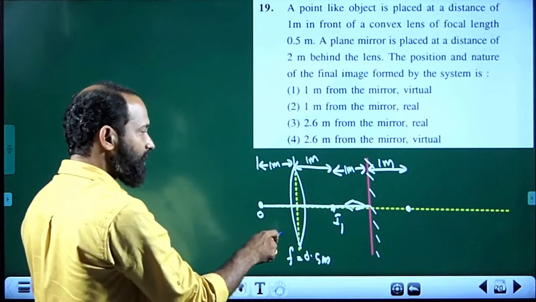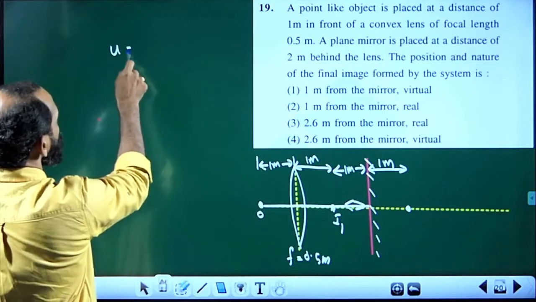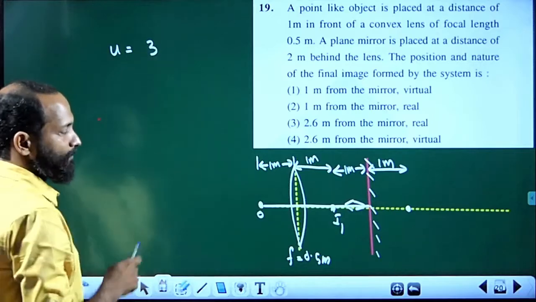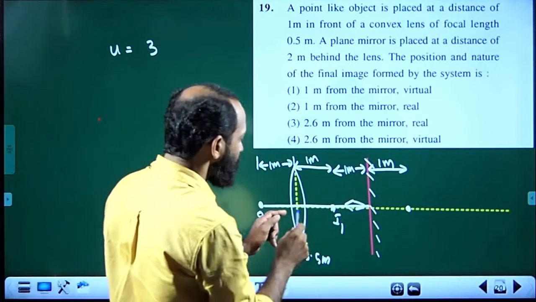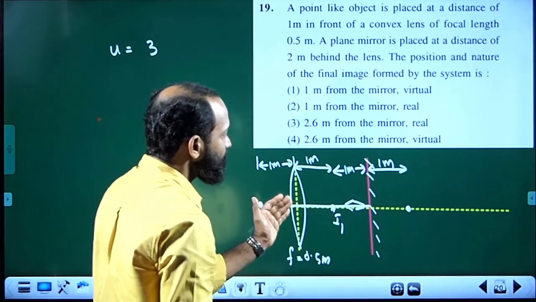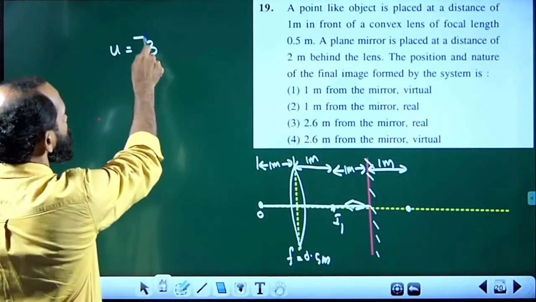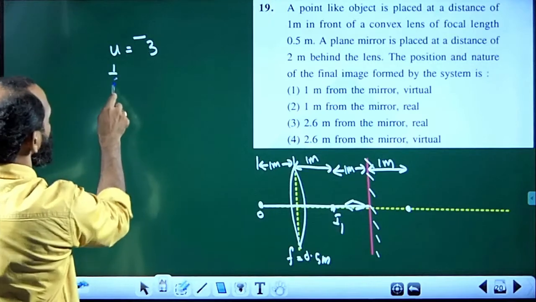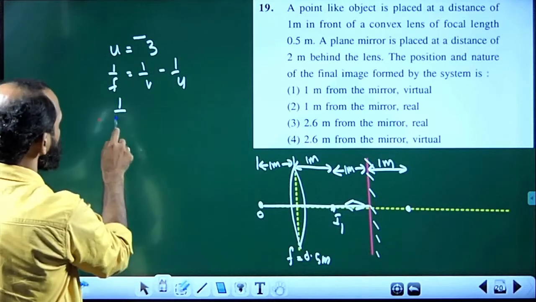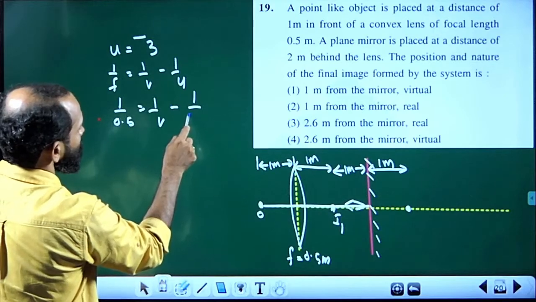Okay. For that convex lens, now the object distance is 1 plus 1 plus 1, that is 3 meter. Now, for the reflected light, object distance is equal to 3 meter, that is plus or minus. Object distance is to be measured from the geometric center to that object position. The object distance is measured towards right, but the light from that object is coming towards left. So, object distance should be minus 3. Now, using lens formula, 1 by f is equal to 1 by v minus 1 by u. 1 by f is positive for convex lens, that is 0.5. 1 by v minus 1 by minus 3.